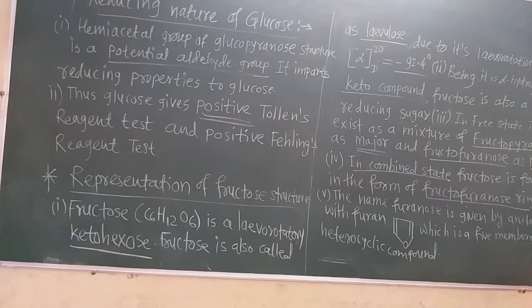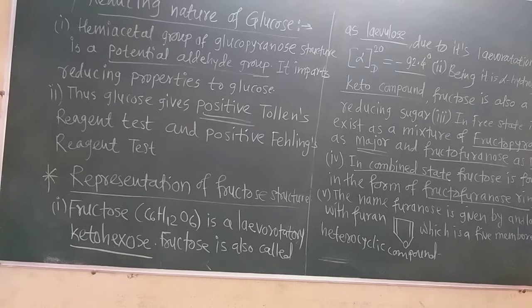Now the hemiacetal group of the glucopyranose structure, the six-membered pyranose structure of glucose, both alpha and beta, is a potential aldehyde group. It imparts reducing properties to glucose, because in the aldehydes and ketones chapter we have seen that aldehydes give three tests which are not given by ketones.